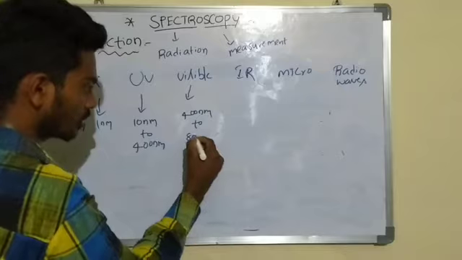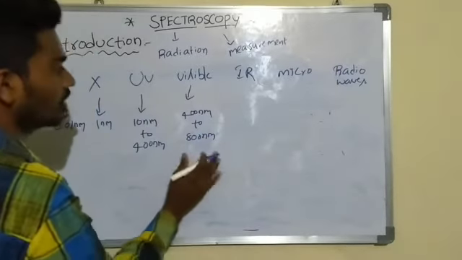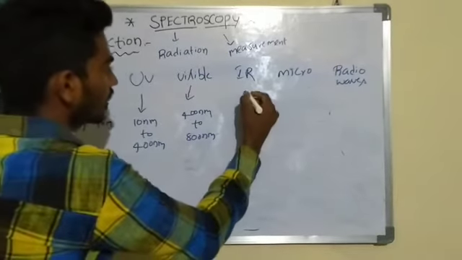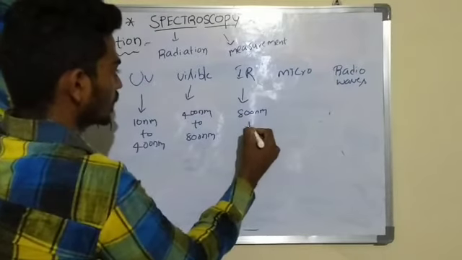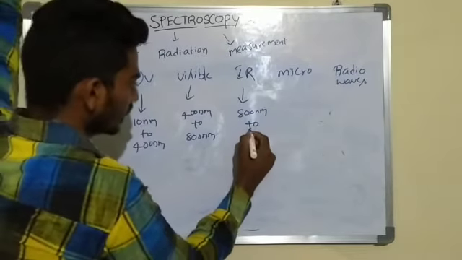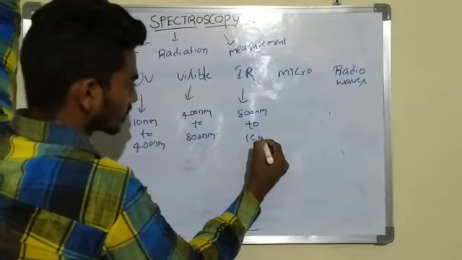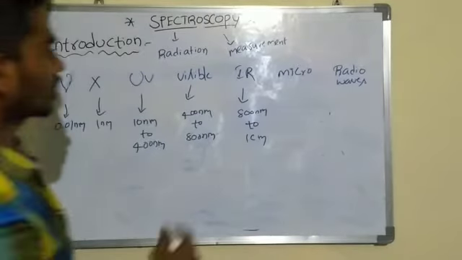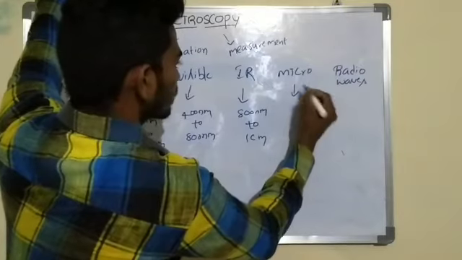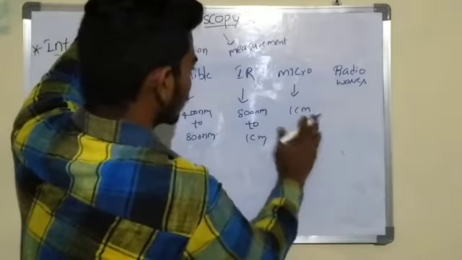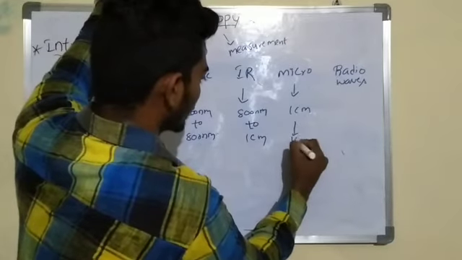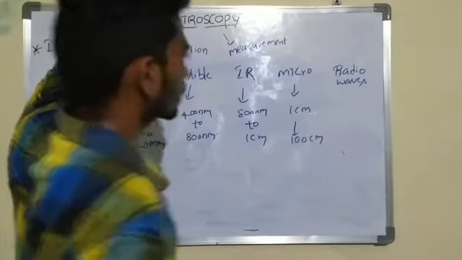Infrared radiations have from 800 nanometers to 1 centimeter, and microwave radiations from 1 centimeter to 100 centimeters.